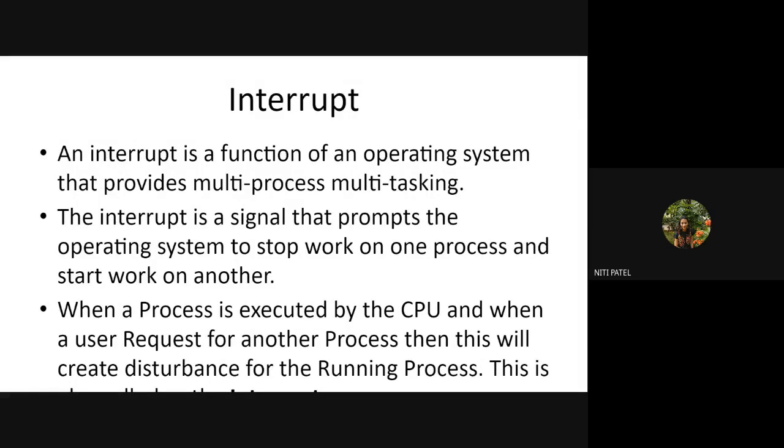Why? Because the CPU has to leave the current process and go to a new process that has a higher priority. So this entire concept of generating the signal, leaving the current process, going to another process and executing that is considered an interrupt.